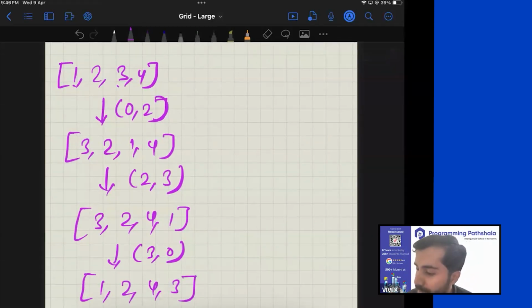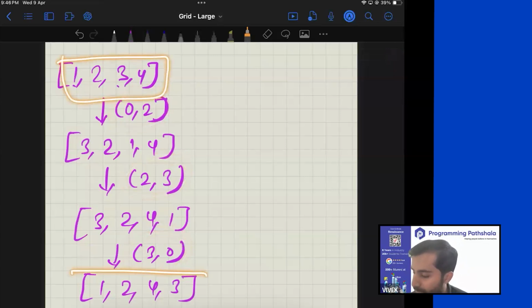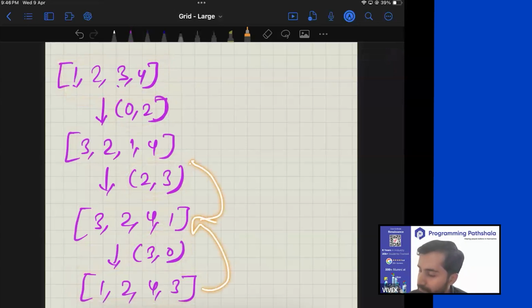Now, these are the operations that you have performed: operation 1, operation 2, operation 3. This was your initial array and this is your final array. If you want to backtrack your way to the original array, you will have to undo these operations. But in what order would you want to undo these operations? Would you first want to undo this and this and that, or would you want to undo them in reverse order? You have to undo them in reverse order.